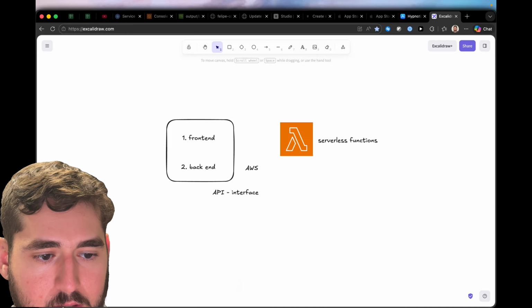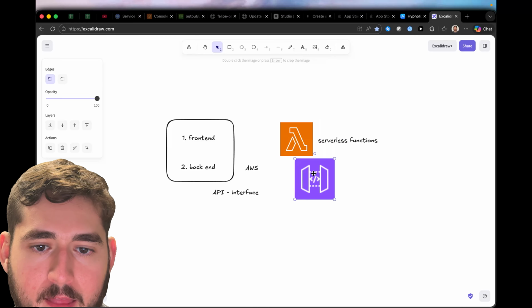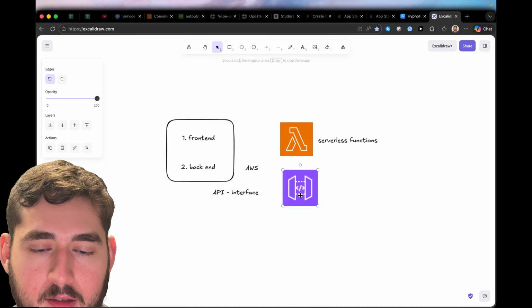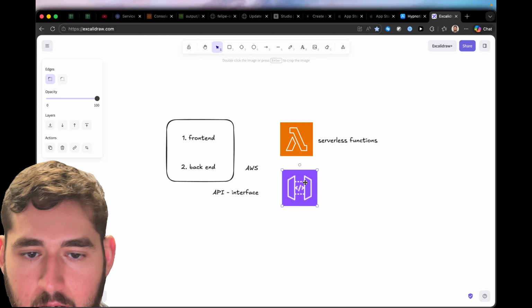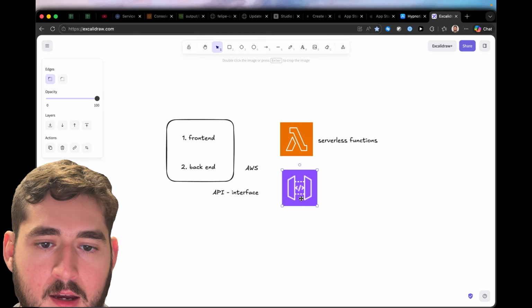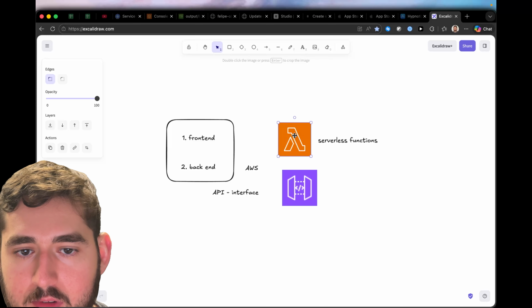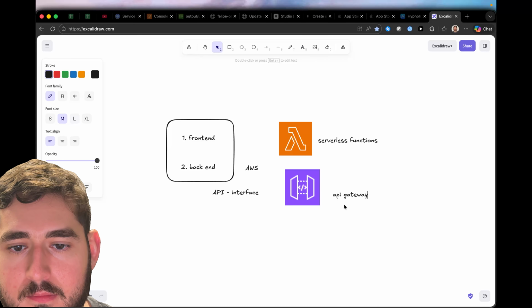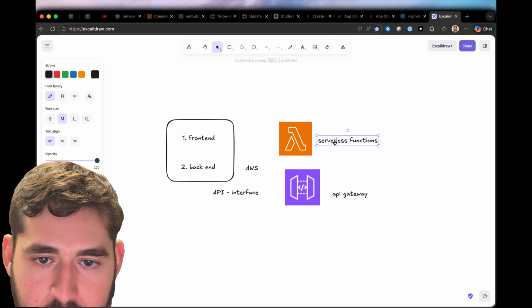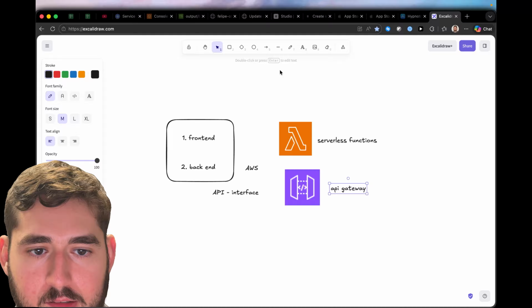Then the other one is called API Gateway. Put in another icon here. API Gateway lets you create APIs pretty easily. And it plays really well with Lambda because you can basically define all your API endpoints in API Gateway, and then you can tell it to fulfill those endpoints with your serverless functions. So you can think of API Gateway as defining the interface, and then the serverless functions are actually fulfilling those jobs and getting the compute done. So I used these tools.